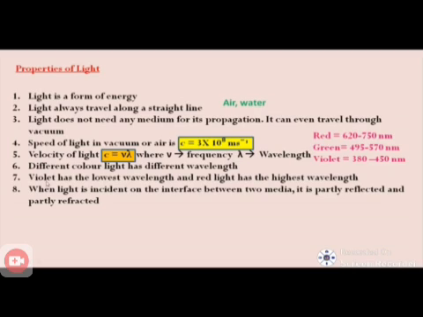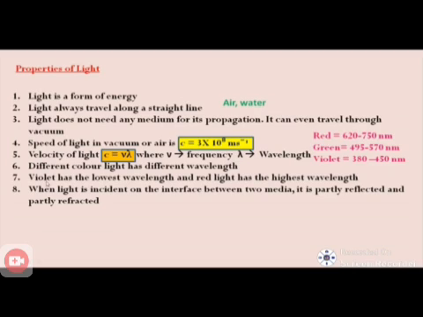Once again I repeat the points. Light is a form of energy. Light always travels along a straight line. Light does not need any medium for its propagation. Propagation means moving from one place to another. It can travel through vacuum space. Speed of light in vacuum or air, c equals 3 × 10^8 m s^-1.